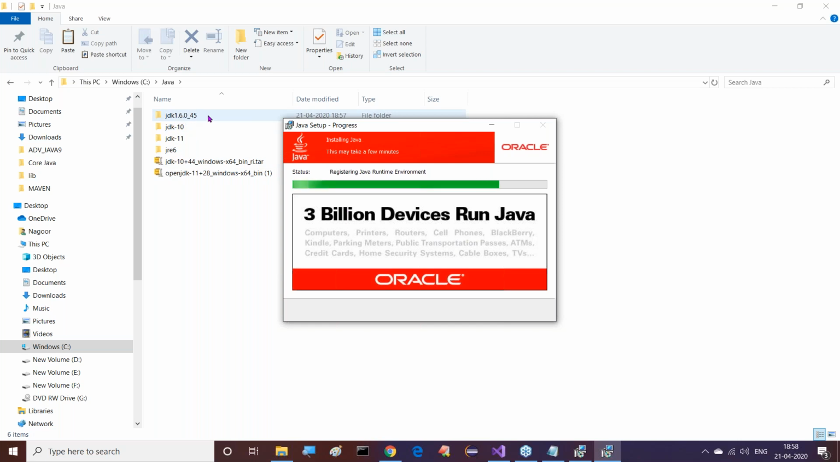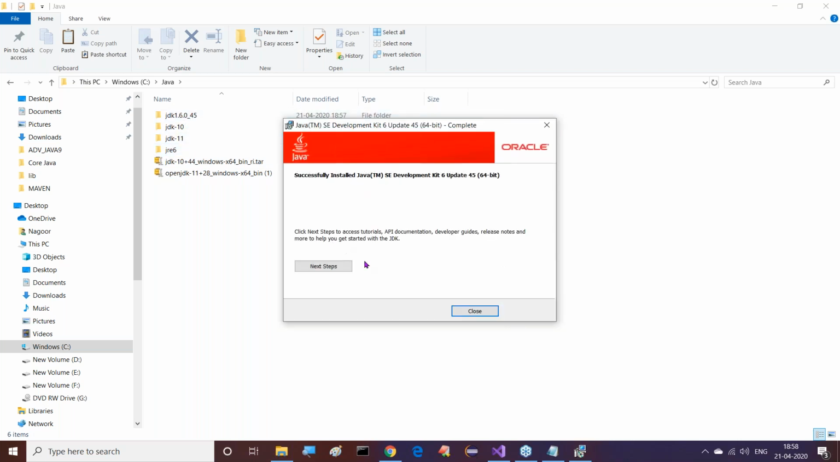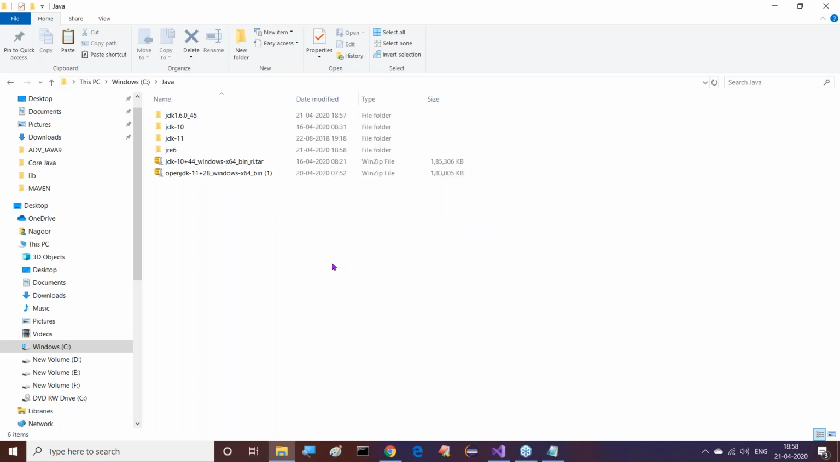And moreover here, if you observe this, JDK 1.6.0_45 and JRE6 both exist here. Almost all my installation process is completed. Just we can click on the Close button. That's it. Then finally, our total installation process is completed. So JDK 1.6.0_45 and JRE6 are also completed.